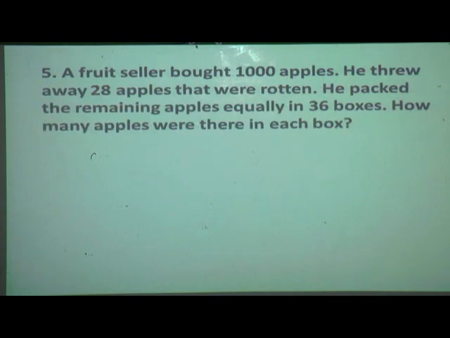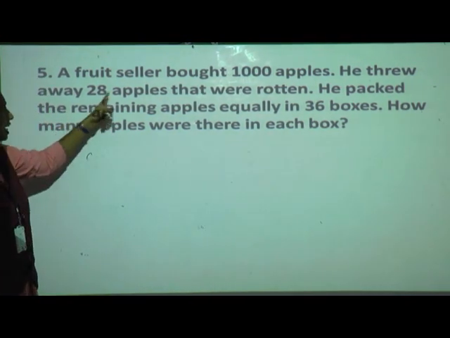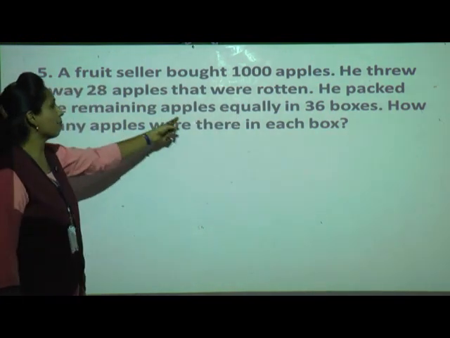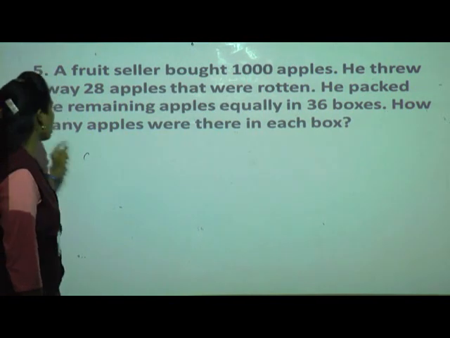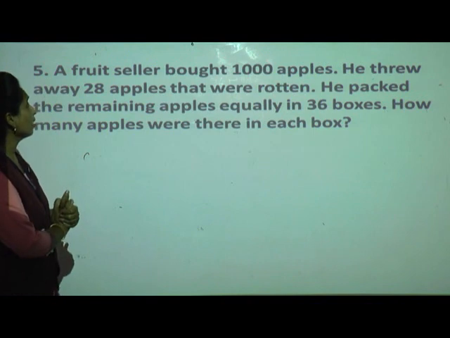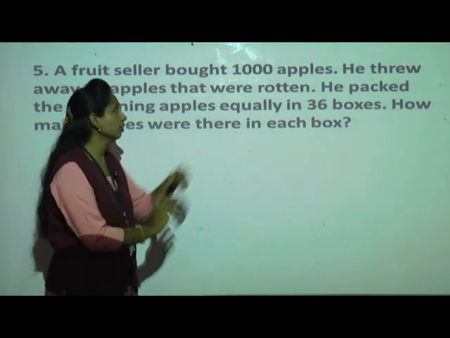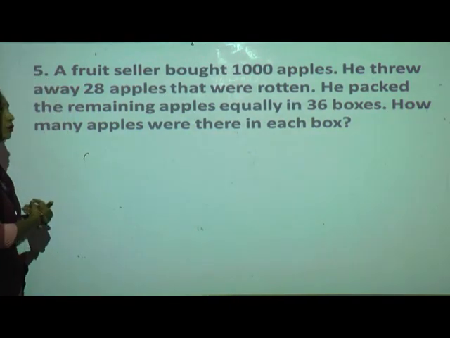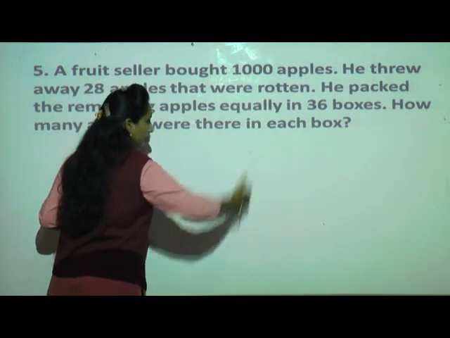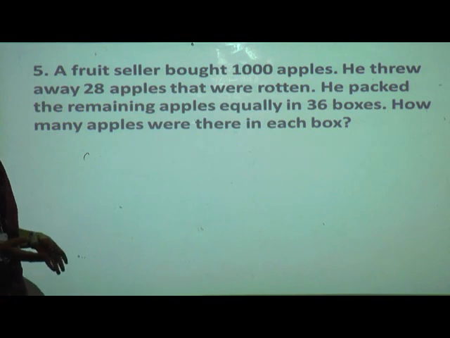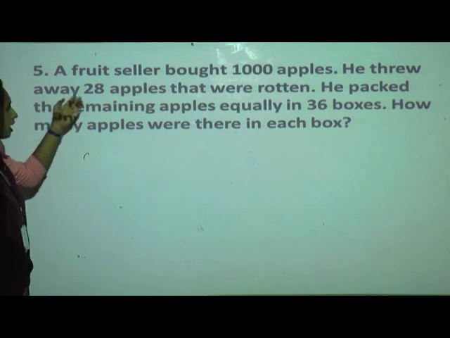Fifth one. A fruit seller brought 1000 apples. He threw away 28 apples that were rotten. He packed the remaining apples equally in 36 boxes. How many apples were there in each box? See, something different is there. What did he do, the fruit seller? How many apples did he buy? 1000. And how many did he throw away? 28 apples. Why did he throw them away? They were rotten. Rotten means sadlele, like you can say in Marathi, kharab zalele.